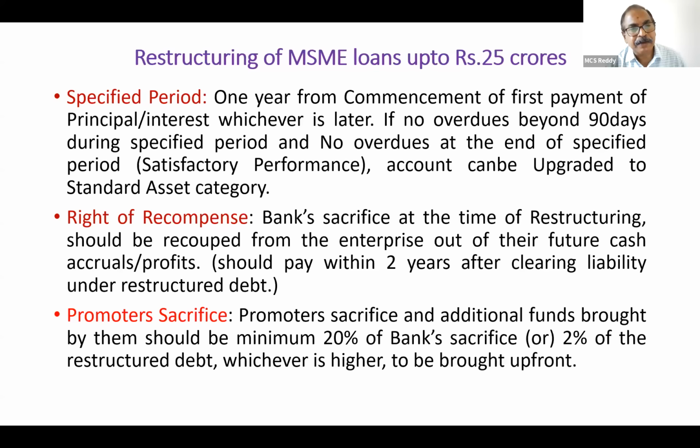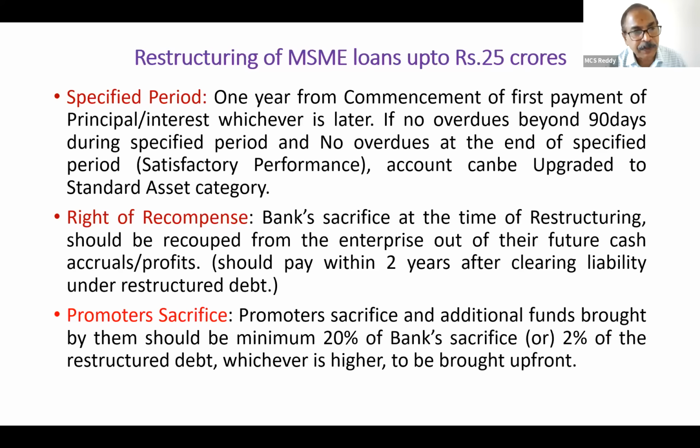So from the start date, when the installment starts, from that date onwards, up to 1 year further, the account should run without any overdues. That is called satisfactory performance for 1 year from the installment repayment start date. In this 1 year, no overdues are there. At the end of 1 year, the account is in good condition without any overdues.